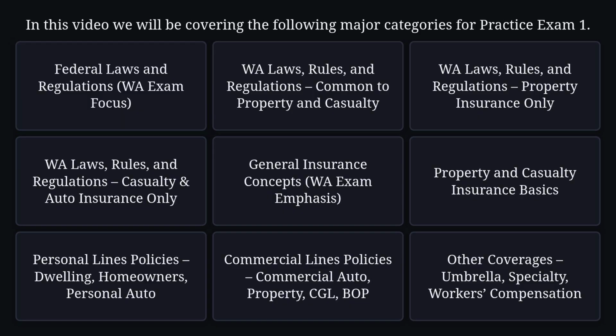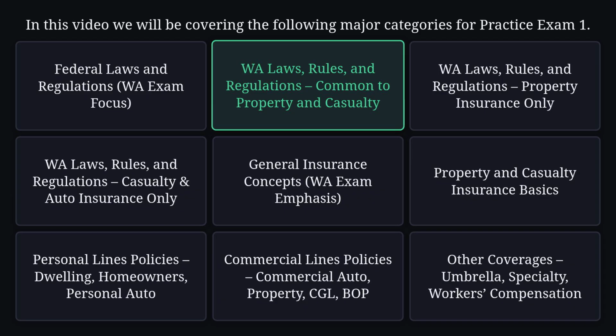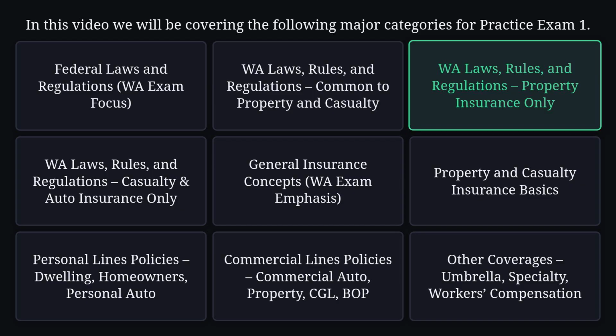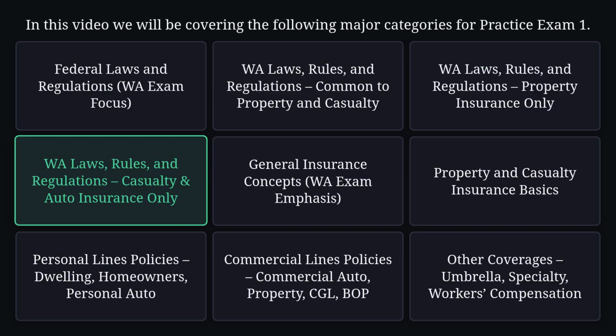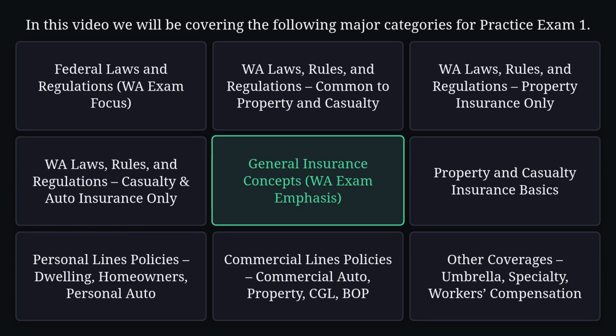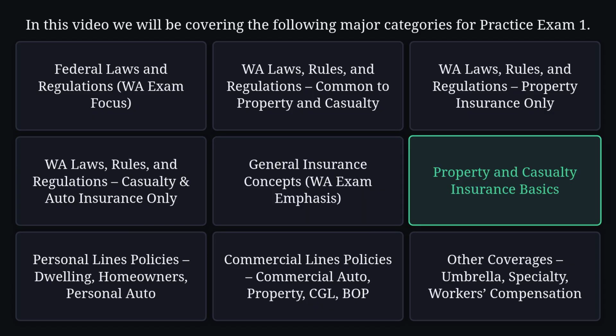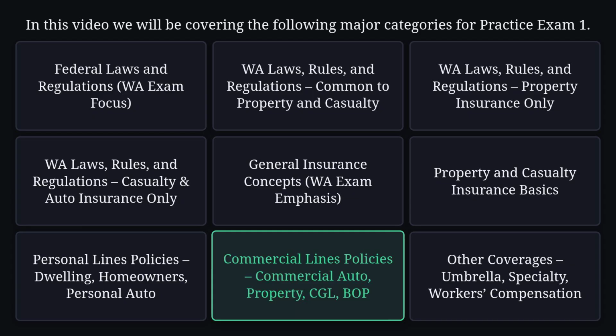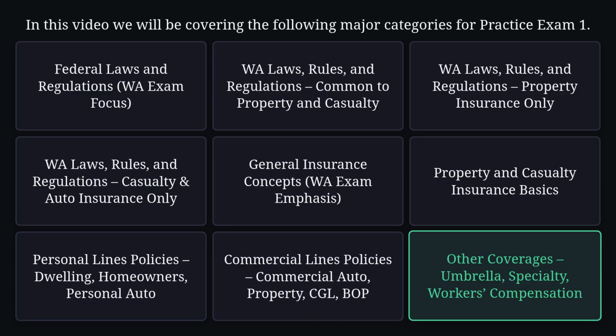Federal laws and regulations, WA laws, rules, and regulations common to property and casualty, WA laws, rules, and regulations property insurance only, WA laws, rules, and regulations casualty and auto insurance only, general insurance concepts, property and casualty insurance basics, personal lines policies, dwelling, homeowners, personal auto, commercial lines policies, commercial auto, property, CGL, BOP, other coverages, umbrella, specialty, workers' compensation. Let's walk through the format.